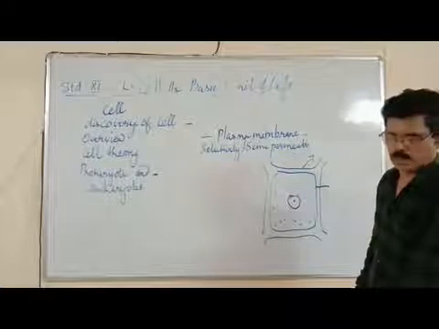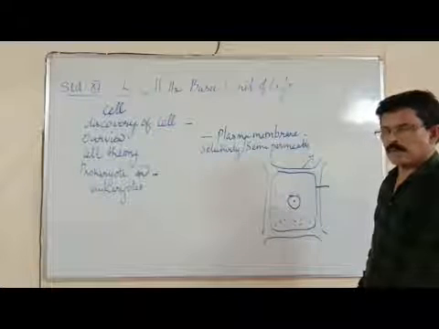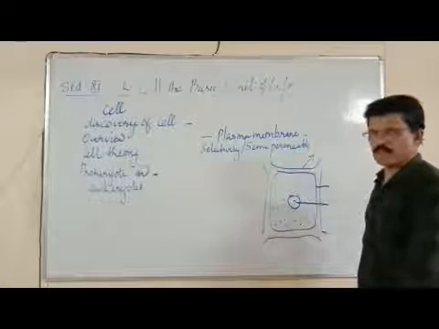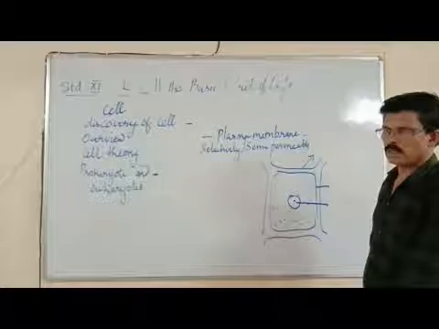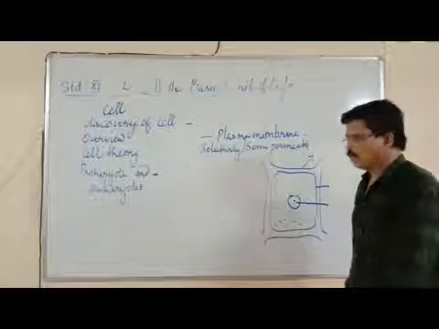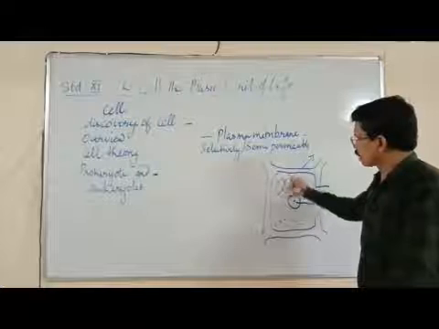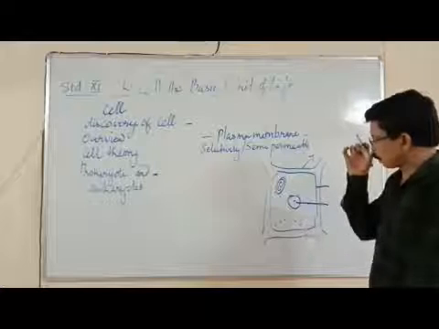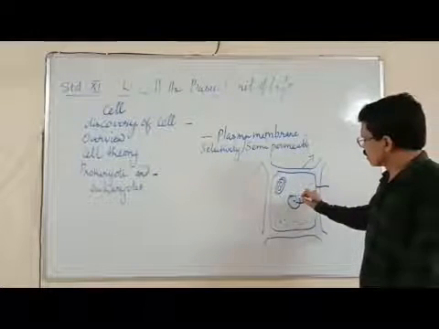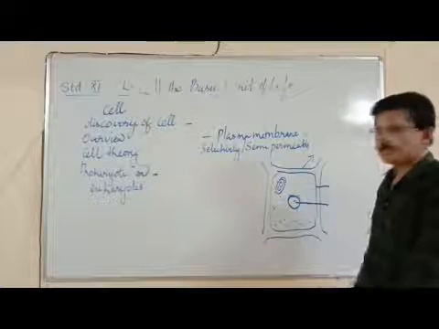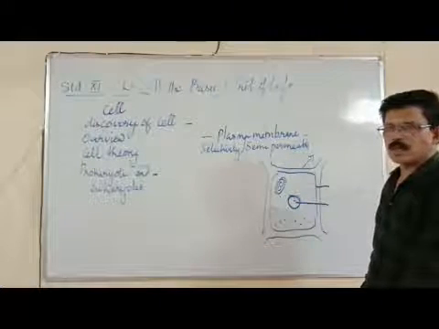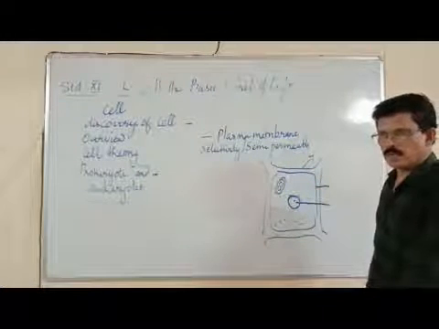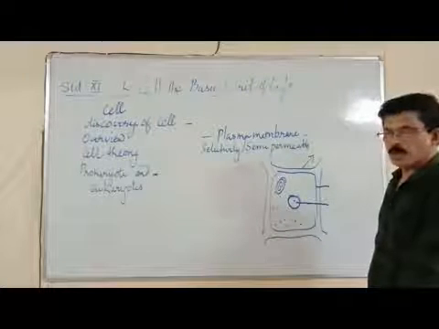What is nucleus? Yes, you have studied it in our classes. Cytoplasm is the semi-fluid substance, whereas nucleus is the controlling center of the cell. Cytoplasm is the semi-fluid substance in which all the organelles are present, and there is a centrally occupied nucleus. That nucleus is called the controlling center of the cell.